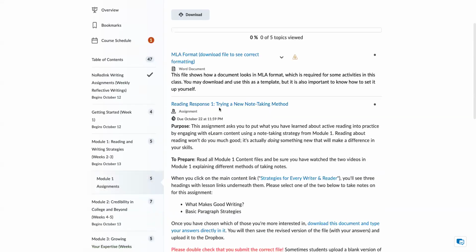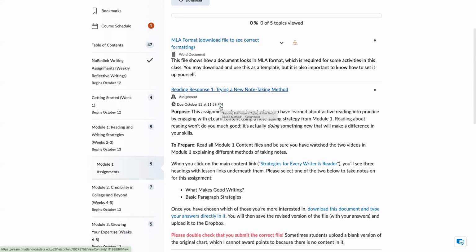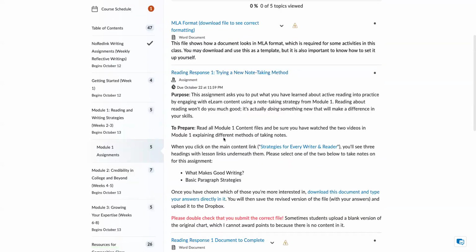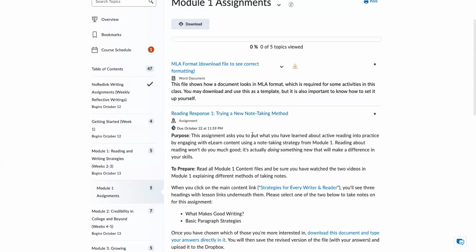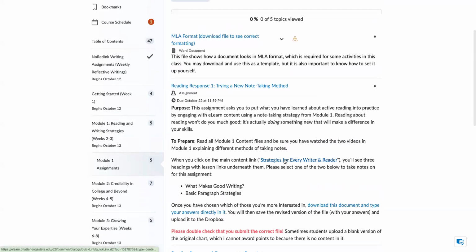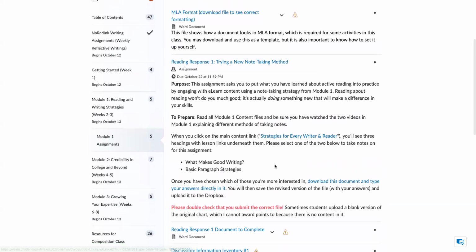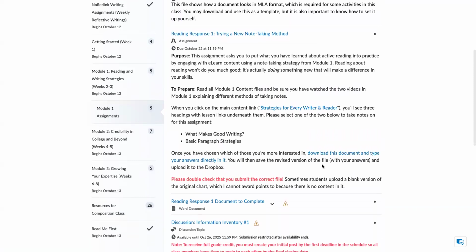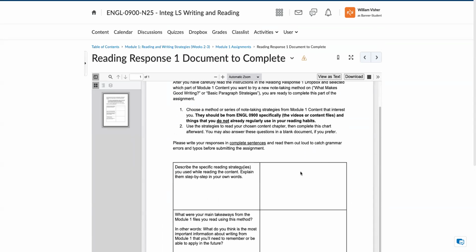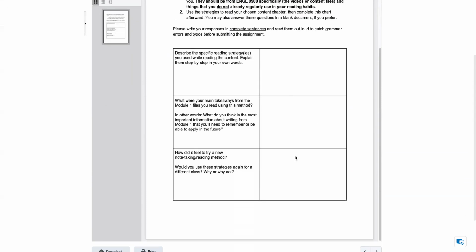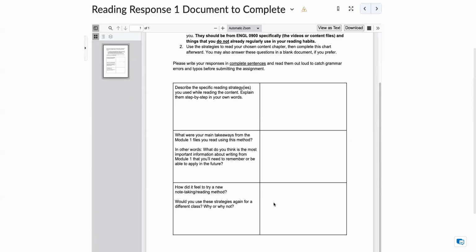Reading response 1 is trying a new note-taking method. It's important that you read through this and make sure that you submit the correct file. This will take you to the main content link. Once you have chosen what to do, you're going to need to download this document. You're going to type your answers into this document and then upload it.